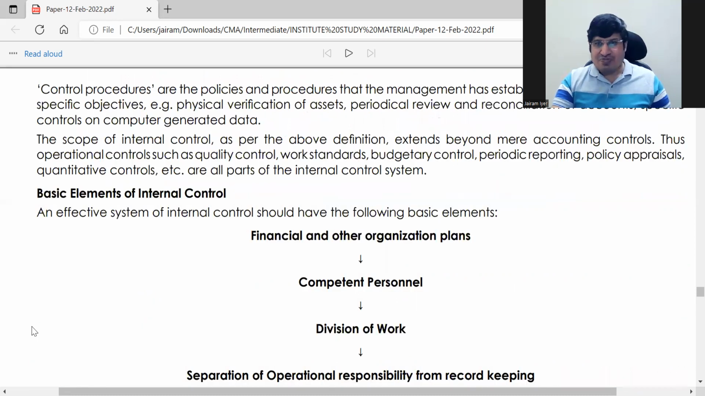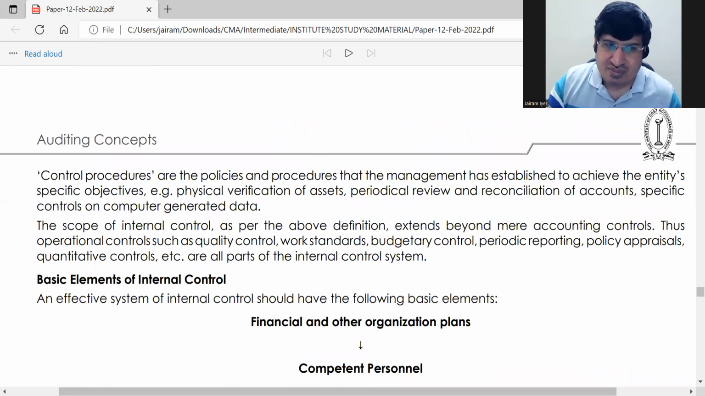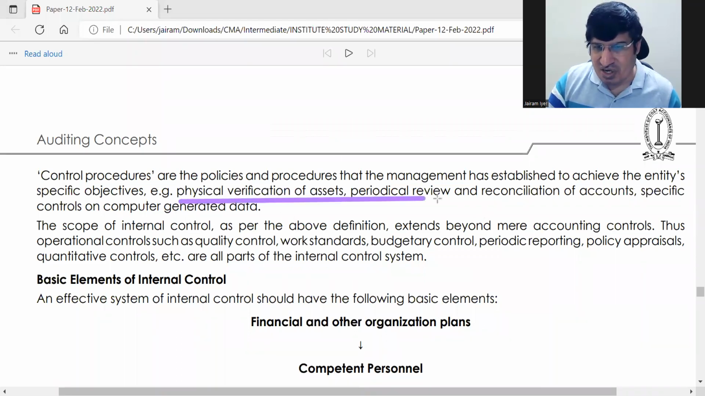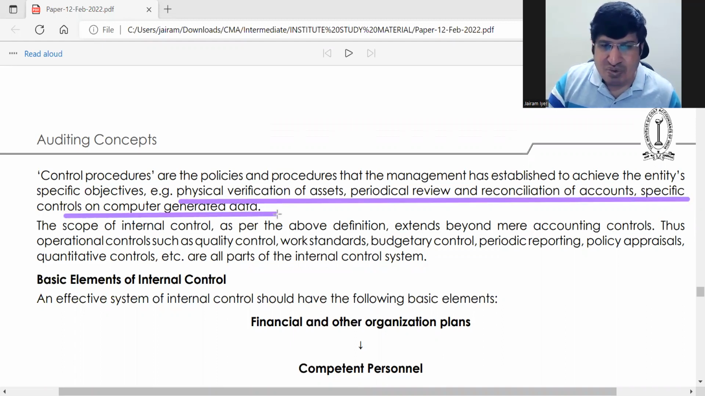Here we are talking about control procedures, all similar. So physical verification of assets, periodical review, reconciliation of accounts, controls on computer generated data, these all come under control procedures. Whatever the type of control, even computer software controlling the data, all that comes under internal control.